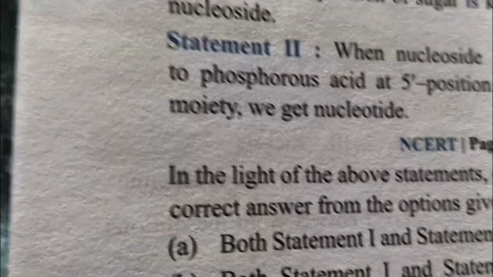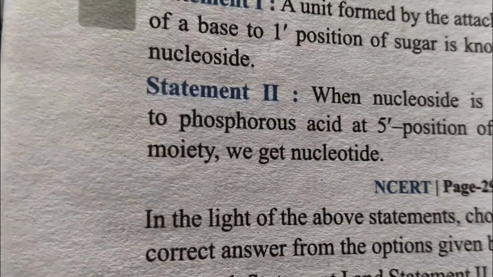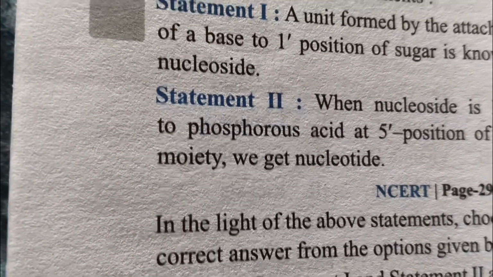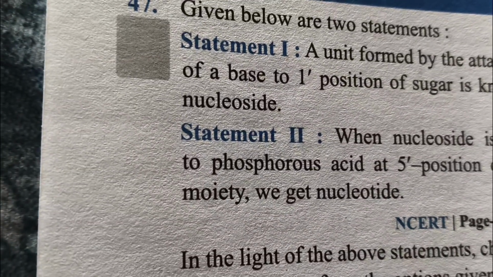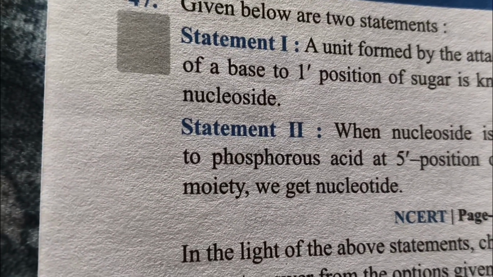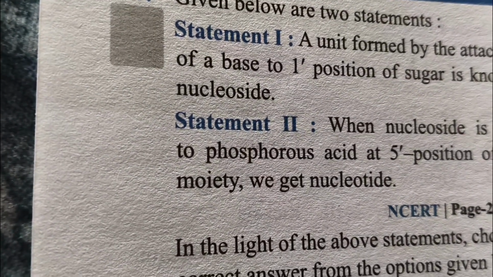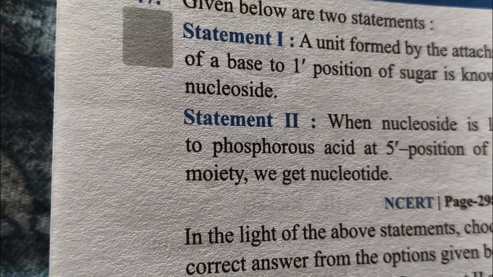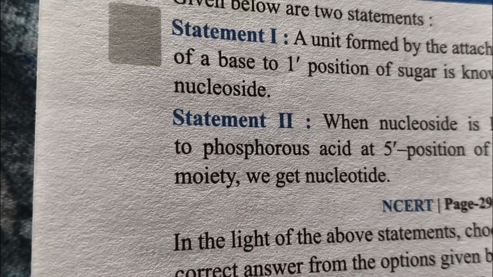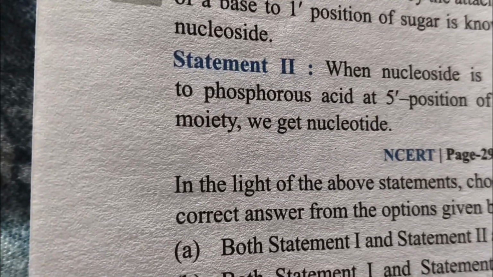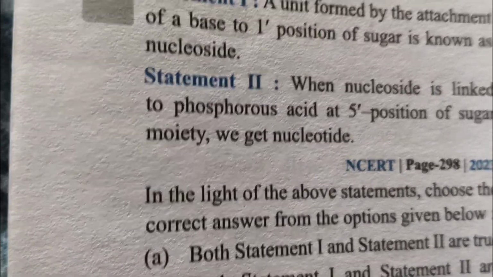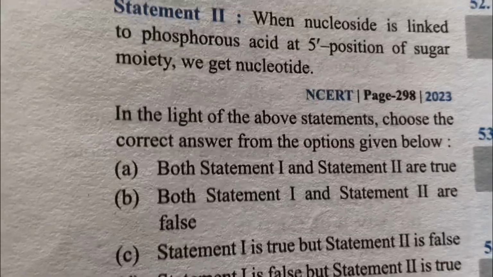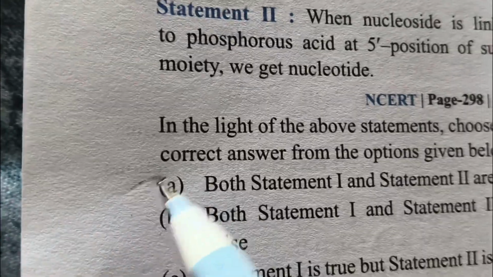So a unit formed by an attachment of a base to one position of sugar is known as nucleoside. In nucleoside, the sugar carbons are numbered 1' to 5' etc. In order to distinguish this from the bases, when nucleoside is linked to phosphoric acid at 5th position of sugar moiety, we get nucleotide. So statements 1 and 2 are both correct. So answer is option 1.